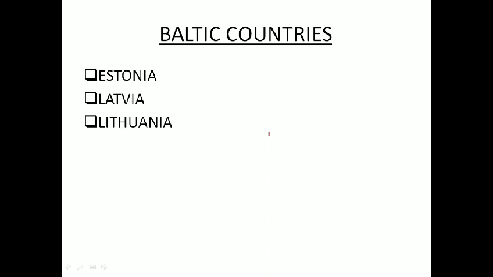Now let us move to Baltic countries. What are exactly Baltic countries? So we have one Baltic Sea. If you go by the Baltic Sea coast, countries even like Germany, Poland also share the coast of Baltic Sea. But strictly speaking, Baltic countries are mainly three. They are Estonia, Latvia, and Lithuania. These are called as Baltic countries.